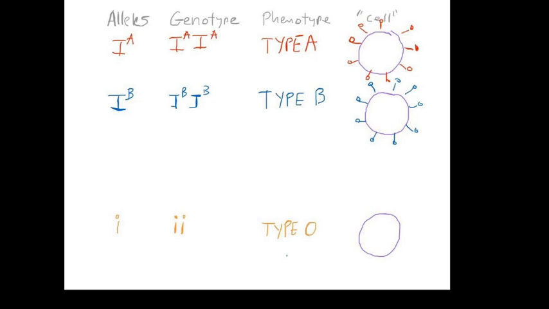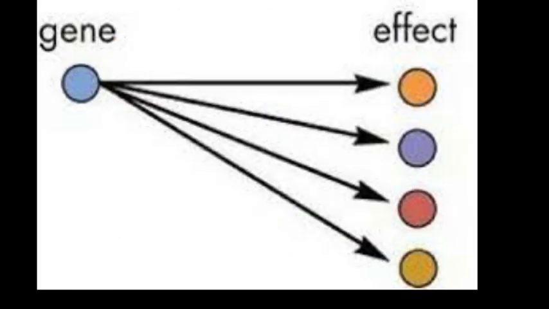Okay. Now we go with the most important topic. This is the picture of pleiotropy. So what is pleiotropy? Mendelian inheritance describes the pedigree pattern. We have seen that a single gene is responsible for the expression of a single trait. Later it was observed that a single gene, a pleiotropic gene, may influence the expression of more than one visible trait. This ability of a gene to influence more than one trait is called pleiotropy.